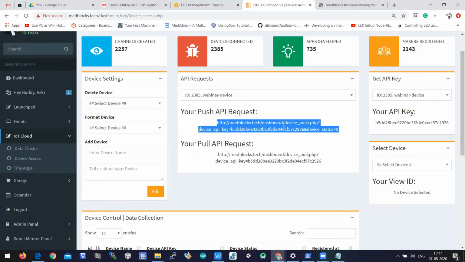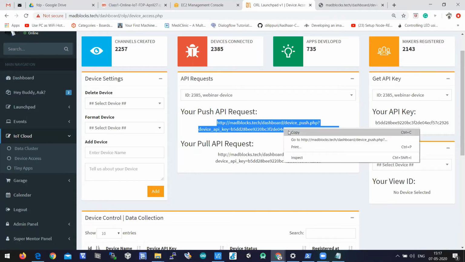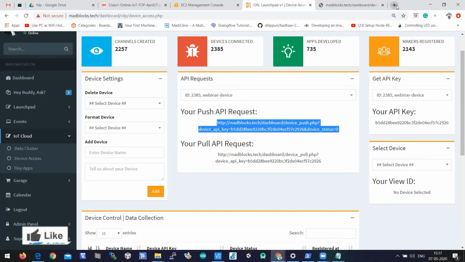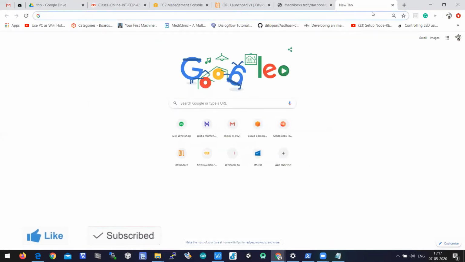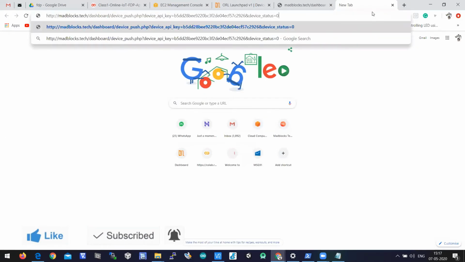So let's copy this API and paste it in the new tab. Okay, so instead of 0, let's put on. Let's replace 0 with on, and I will hit enter.